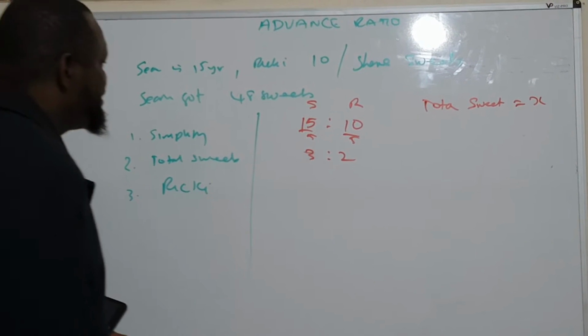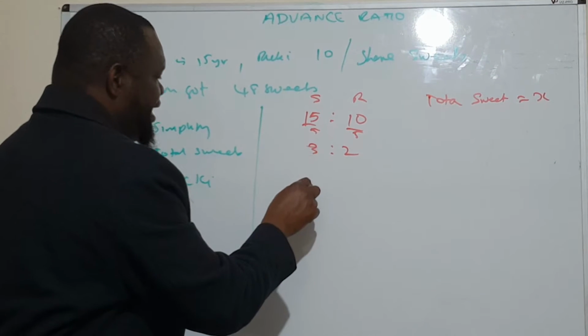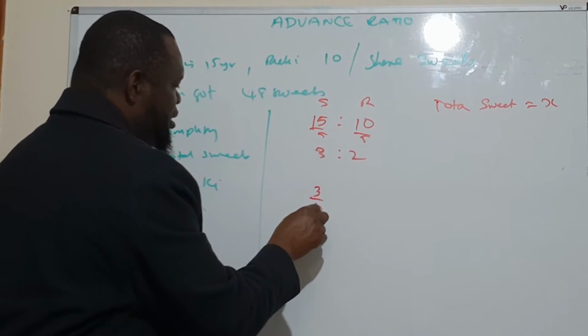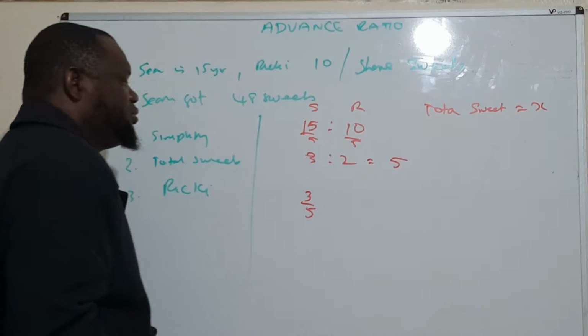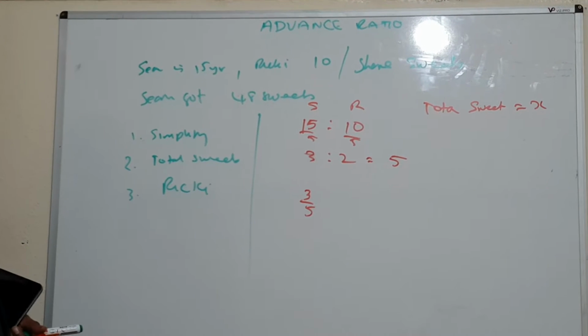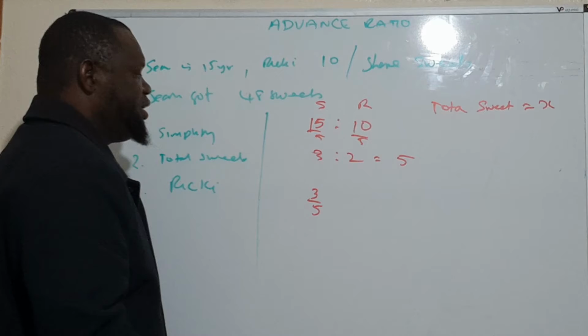So Sin got 48. Therefore his share will be 3/5, because the total ratio is equal to 5. He got 3 out of 5.